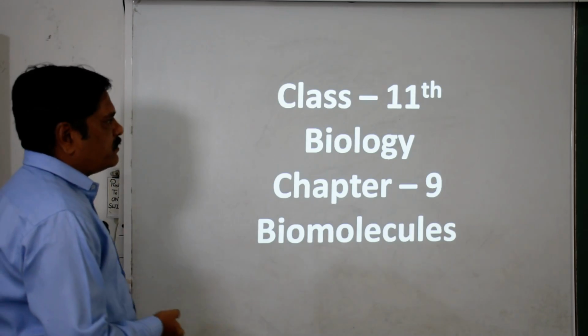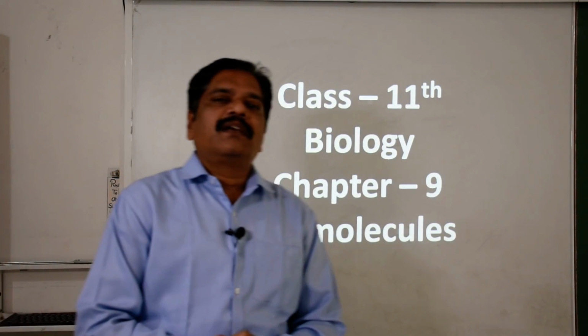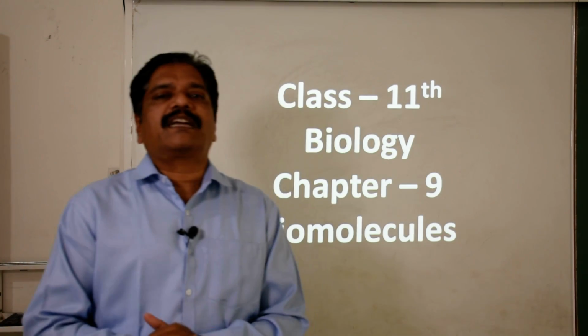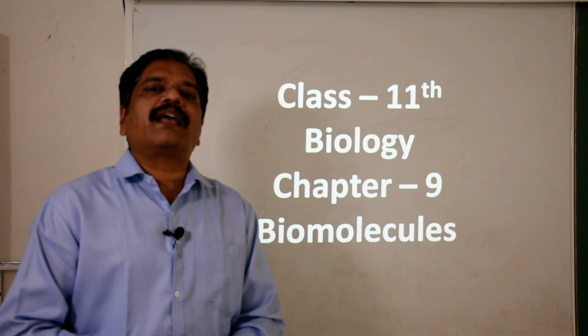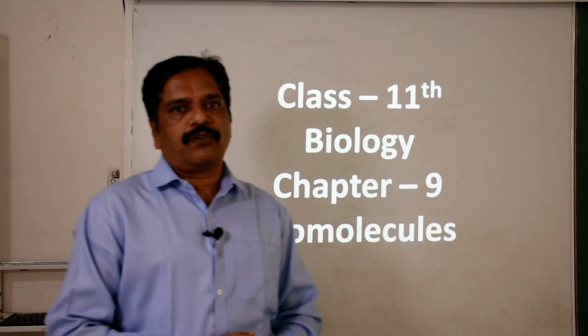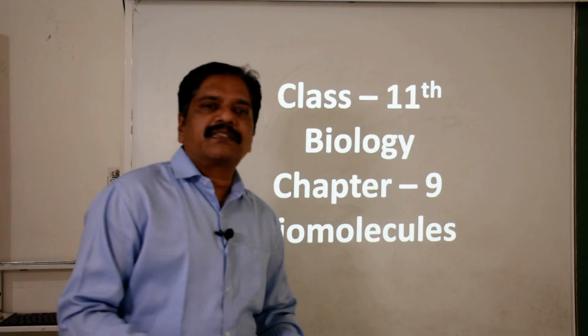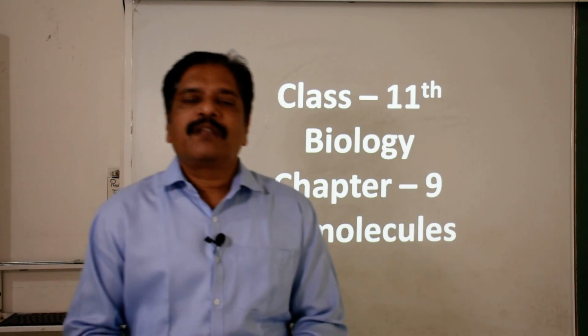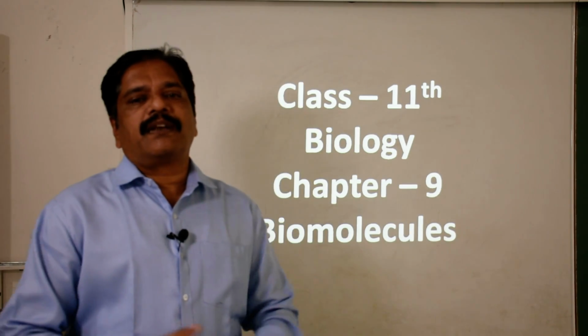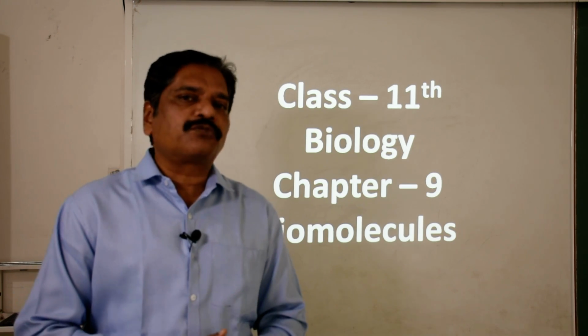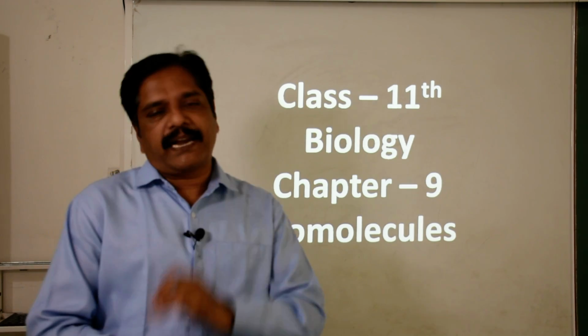Class biology. As you know, we already finished the first part of this cytology unit, that is the cell as an autonomous unit or as a unit of life. Now today we are taking the next chapter, that is biomolecules. Because of its length and content, we are going to divide it into two parts, the first part and the second part.